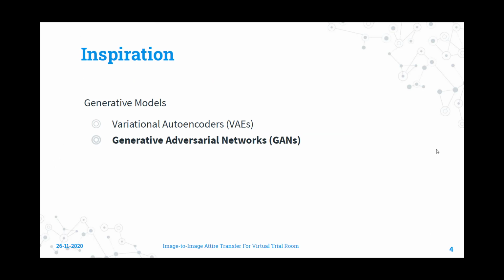The idea of image-to-image translation first came to our mind after exposing ourselves to generative models. To be a little bit more specific, we are talking about generative adversarial networks, or simply known as GANs. A variation of GAN, which is cycle GAN, is widely used for image-to-image translation, and we became quite fascinated by it.